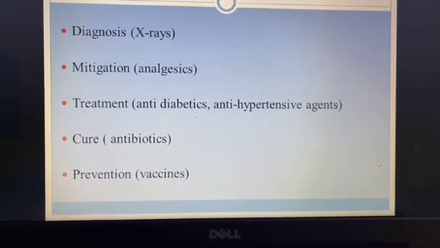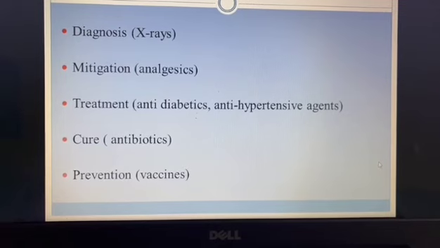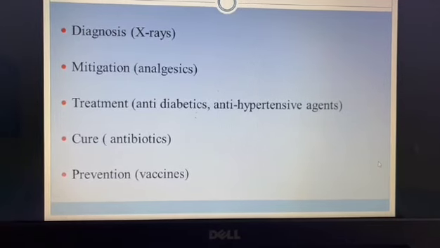The fourth thing is cure. Cure is the complete treatment of a disease. Antibiotics are the best example for the cure.